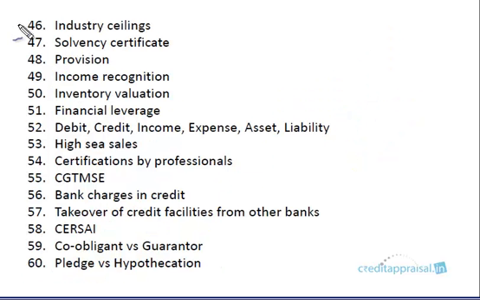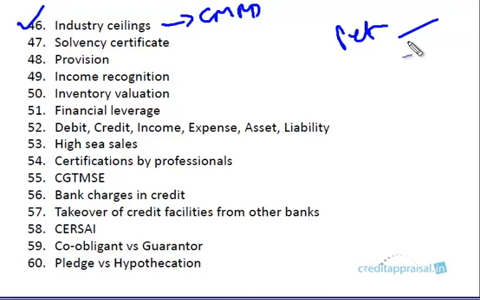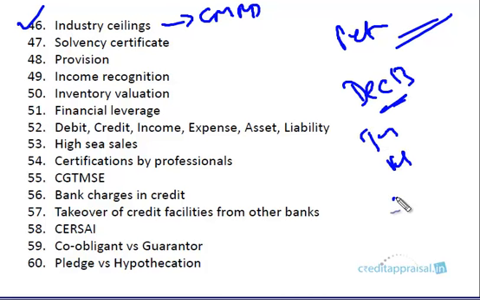So we have a section on industry ceilings. Basically, this will be issued by the CMRD. Every year, your CMRD department will come up with ceilings. For these sectors, for petrochemical sectors, this is the maximum exposure we're taking for the bank as a whole, right? Every sanction you have to report to your head office, even within your powers, even within the powers of the branch or zone office. They'll be consolidating all the sanctions industry wise. If the cutoff is exceeded for this year, say by December itself, then in Jan, Feb, March, they'll maybe stop sanctions to this sector.